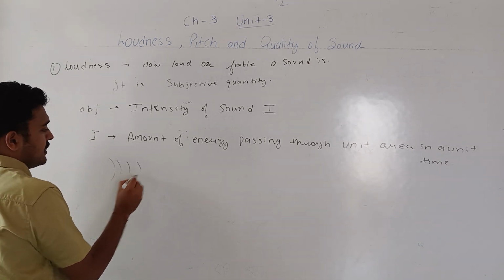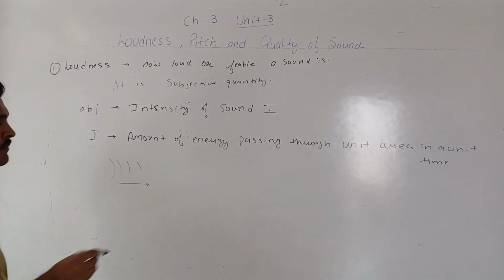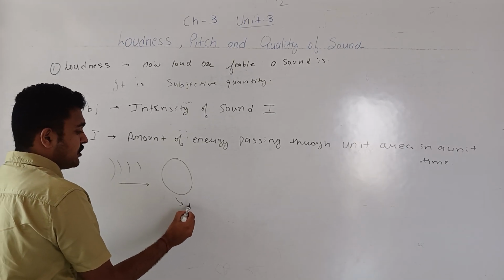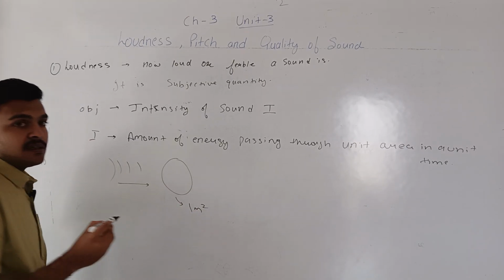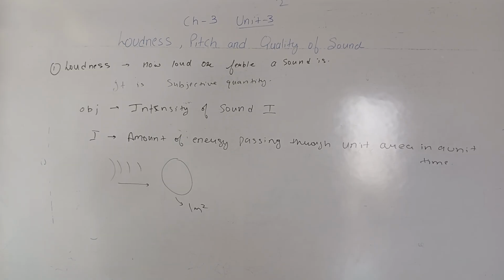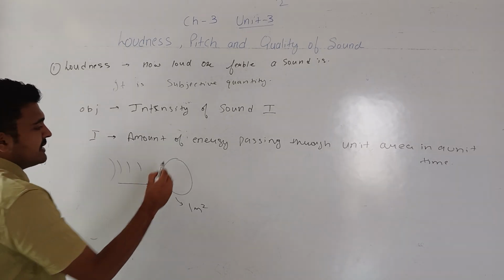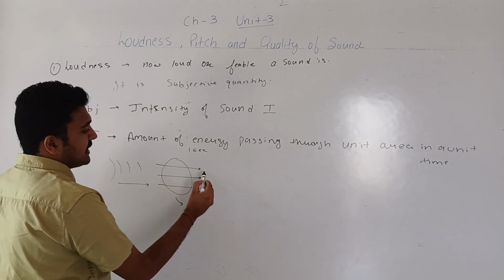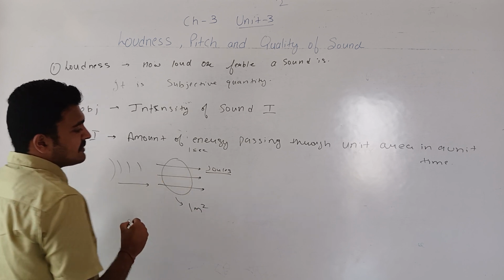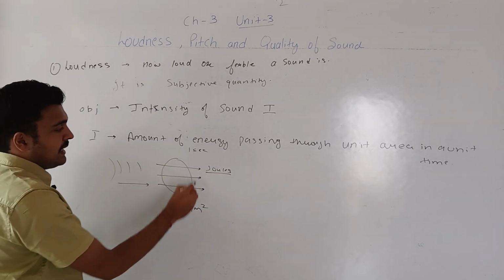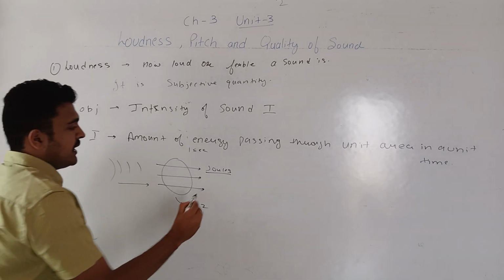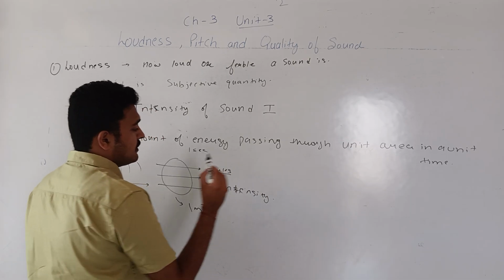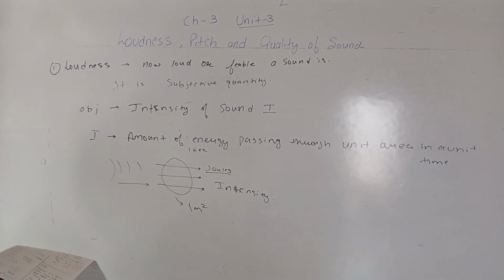is propagating, if the sound energy is propagating in this direction, and we keep an area A, and if this area is a unit area, or 1 square meter, then in 1 second the amount of energy in joules which passes through this unit area is known as the intensity of the sound.